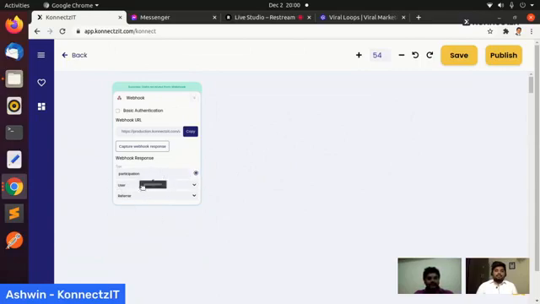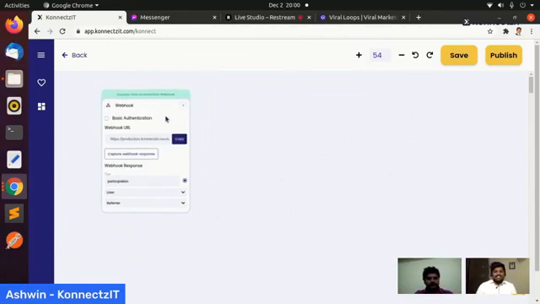So answering your question, Rakesh, we do not need a JSON parser as a task or an operation to parse the JSON. Whatever we get in response is parsed and shown here. Okay, that's cool. Good to hear that we don't need an additional parser to parse the data. So, guys, without any additional stuff, you can actually get the data. Yeah, that saves one task or operation compared to other automation platforms.